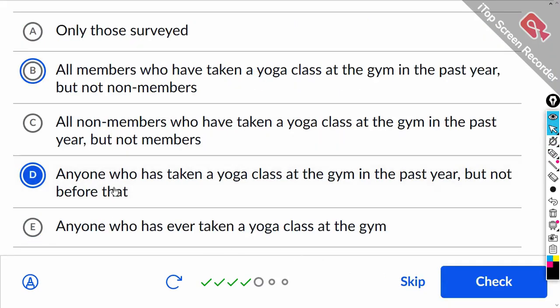Answer D, anyone who has taken a yoga class in the gym in the past year, but not before that. A is only those who were surveyed. No, you can extend it because it was a random sample. All members, it wasn't just members. All non-members, it wasn't just non-members. Anyone who has ever taken a class? No, because it was only in the past year.